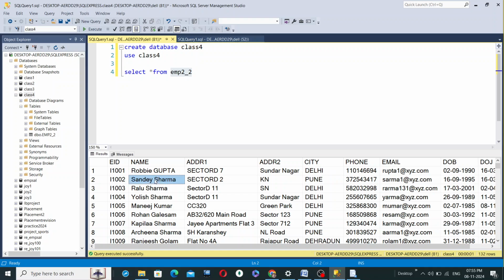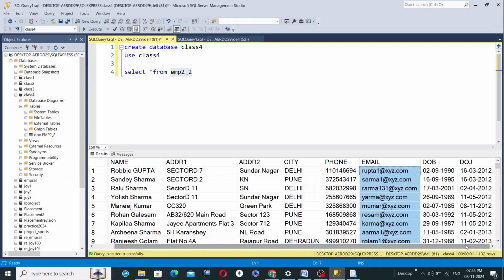This particular individual, Sandy Sharma, belongs to Pune city. Similarly, I've created arbitrary phone numbers and arbitrary email IDs for all these employees. And I have generated arbitrary DOB. DOB means date of birth of employees, and DOJ contains the date of joining for all the employees. And here we have 132 arbitrary values. Hypothetical table, hypothetical values, just for your understanding purpose.